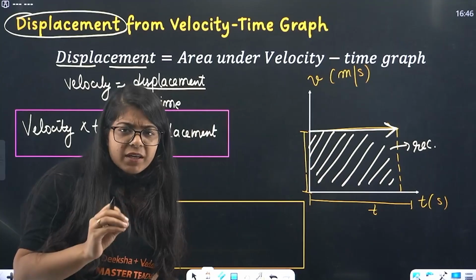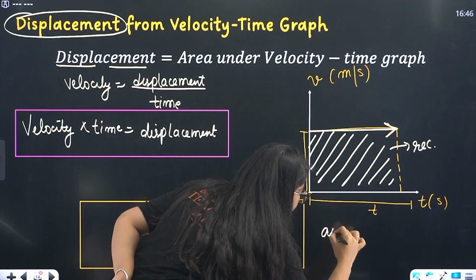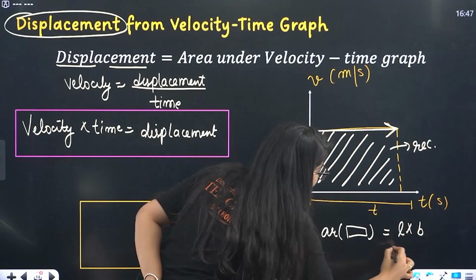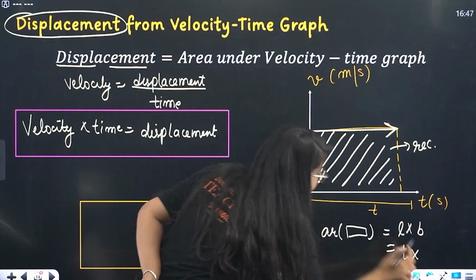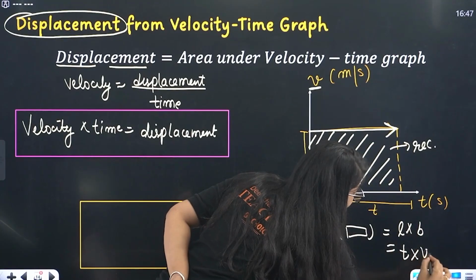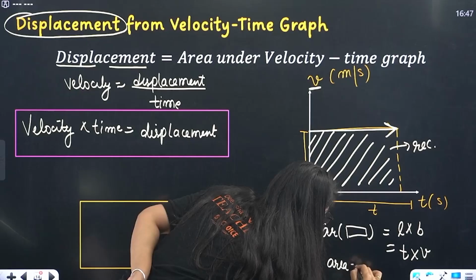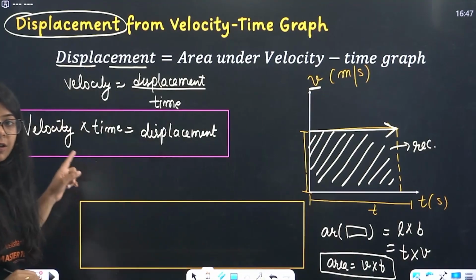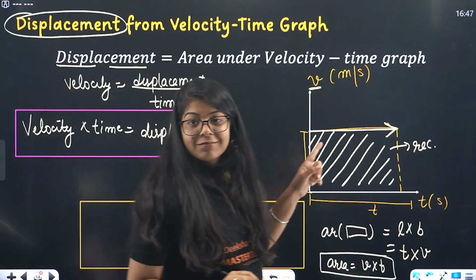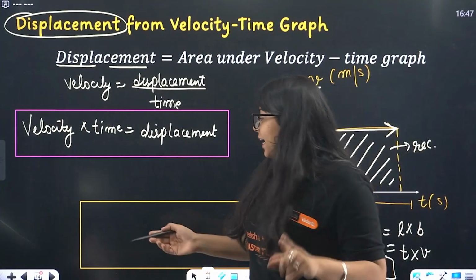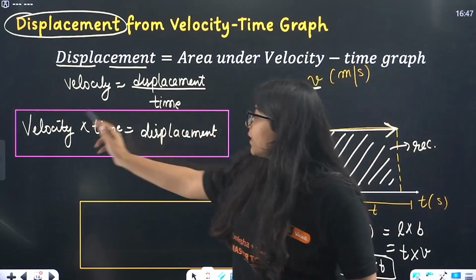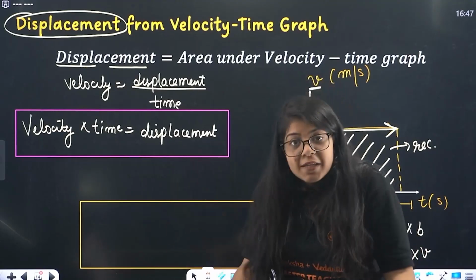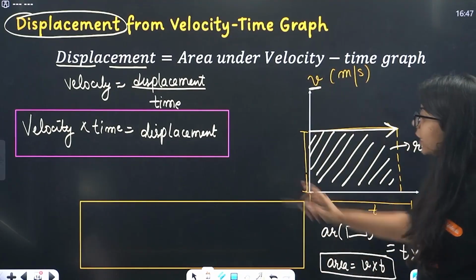What is the area of a rectangle? Area of a rectangle is simply length into breadth. Now ma'am, here length is time and breadth is velocity. So it is V into T. So area is equal to velocity into time. Displacement is equal to velocity into time. So area is 10, displacement is 10. Can I say area is equal to displacement? Yes ma'am, you can. So area is V into T, displacement is V into T.